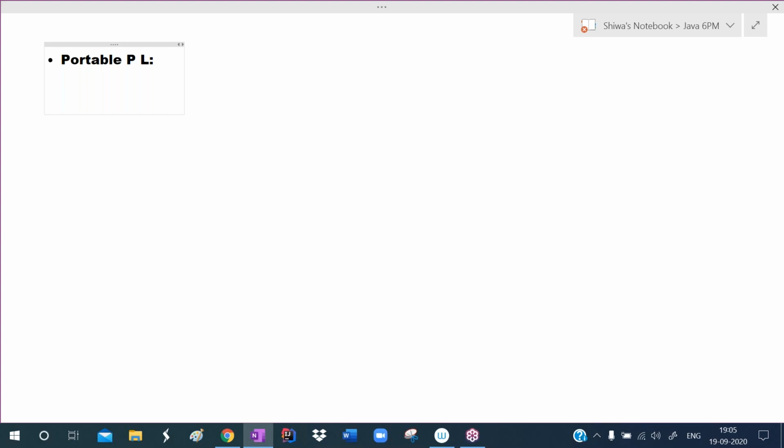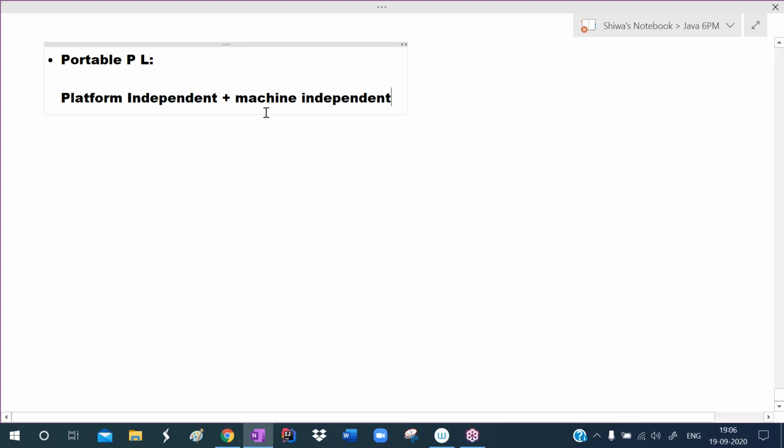Okay, because of two features I already told you: platform independent means what? You can run on any operating system and any microprocessor. And the next feature is what? Machine independent, which means you can run on many devices, like computers, routers, set-top boxes. So on many devices, many operating systems and microprocessors you can run. So this portable feature is the result of platform independency plus machine independency.